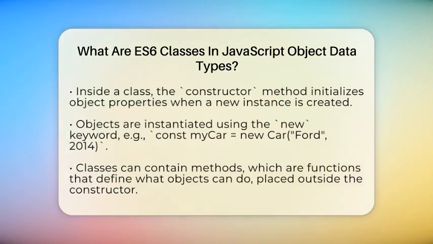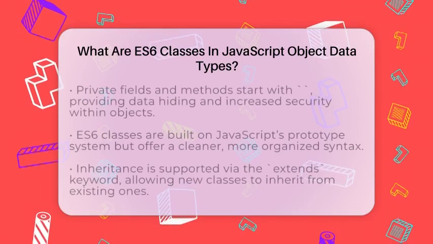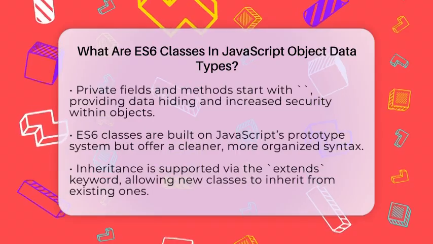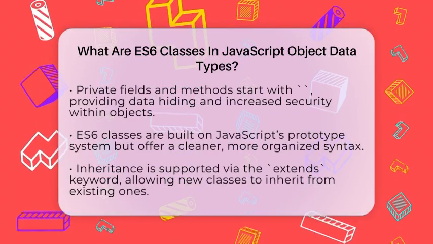Classes can also have methods, which are functions that define what the object can do. You write these methods directly inside the class, outside the constructor. For example, you might add a method called present that returns a string about the car. When you call myCar.present(), it runs that method and gives you the message.